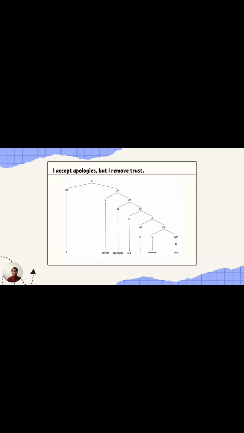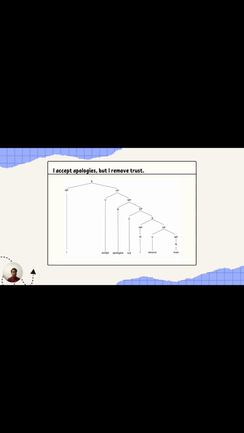Like usual, we will be labeling all of these words with word class, which is I is a noun, accept is a verb, apologies is another noun, but is the conjunction here. I is a noun, remove is a verb, and trust is another noun. So, first thing first, sentence is divided to noun phrase and verb phrase. The only noun phrase in the first sentence is I. Same like the second sentence, we got only I as the noun phrase.